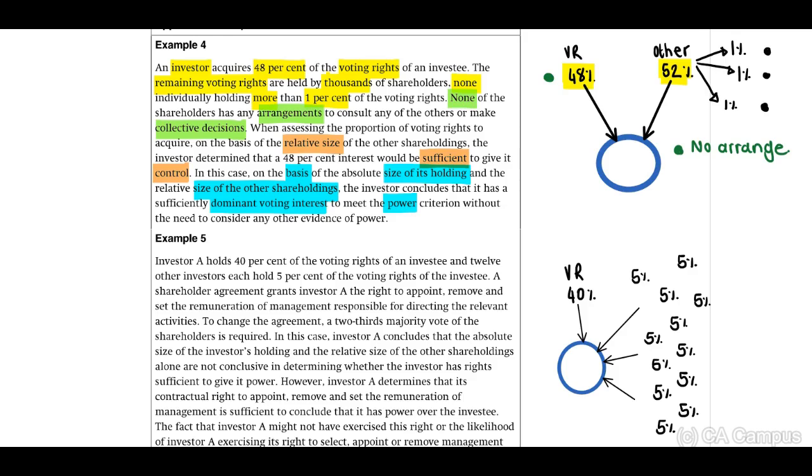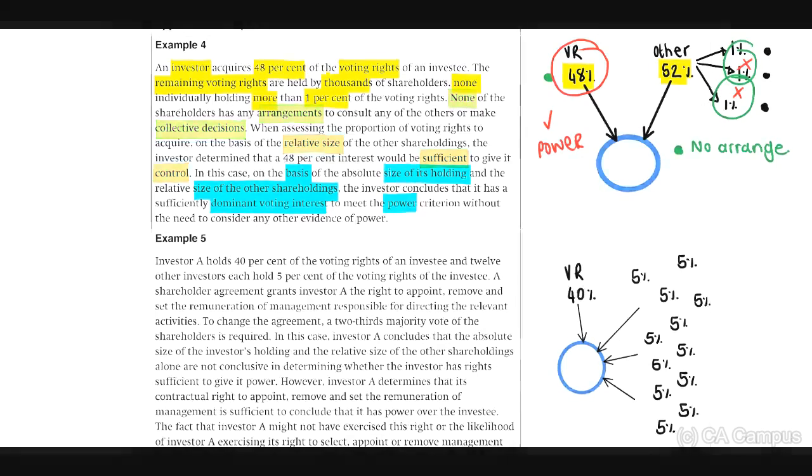In terms of this scenario, none of them are able to combine their votes. This does not exist. Therefore, in terms of this example, we are able to conclude that this investor will have the power over the investee in terms of its relative size and the size of the other shareholding.